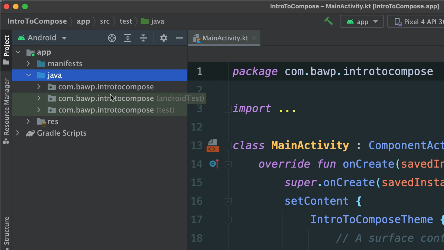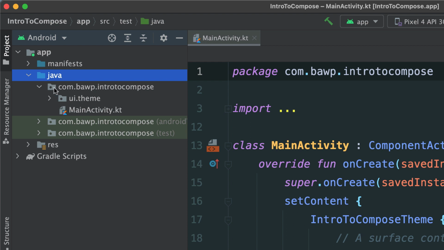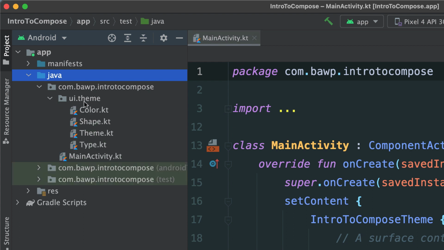If we open Java, we'll see that we have a few packages here. A package, essentially, is just a folder that contains related classes. So all of these are different packages. The main package we want is the first one here. And it's very interesting also to see that we have the main activity, which is exactly what's opened. And then we have this UI.theme package. So this is all created for us.